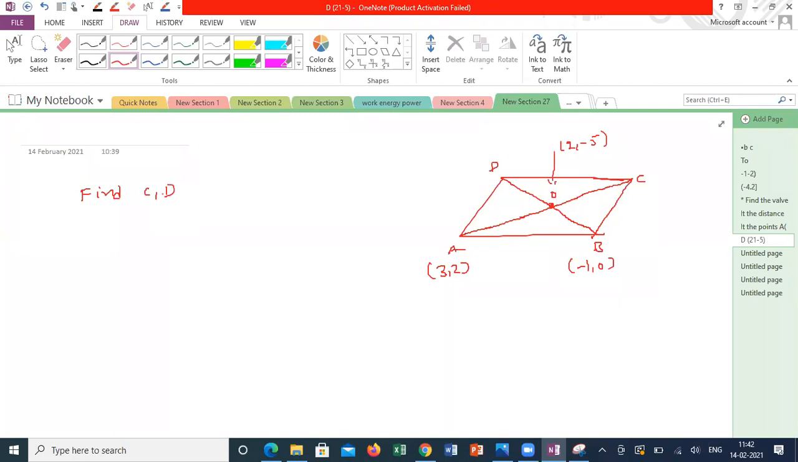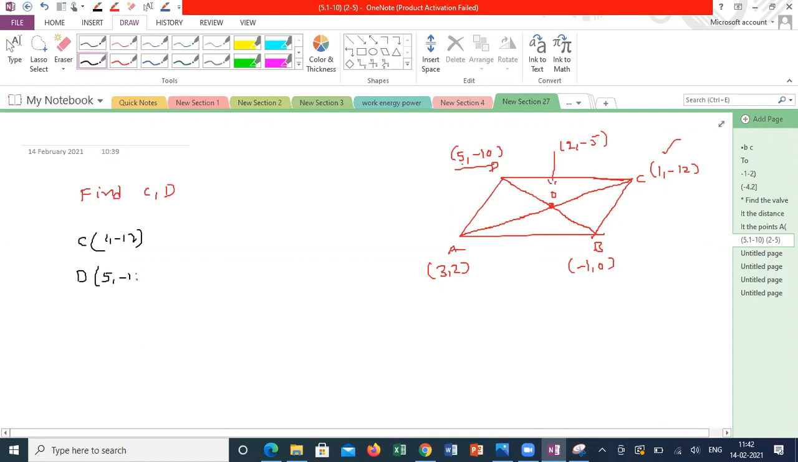Sir, for C, 1, minus 12 and D, 5, minus 10 are the coordinates. C is how much? C, I got 1, minus 12. Correct. Then what about D? 5, minus 10. So 5 plus 1, 2 by 2, minus 10. Yes, sir. Even I got 5, minus 10. Correct. So the answers are C, 1, minus 12, D, 5, minus 10.